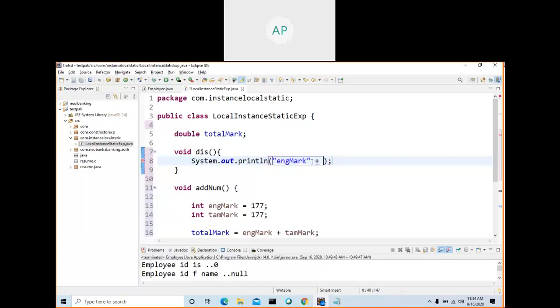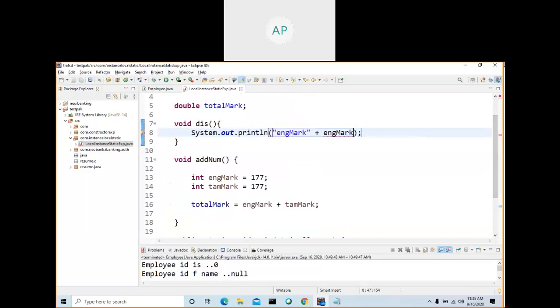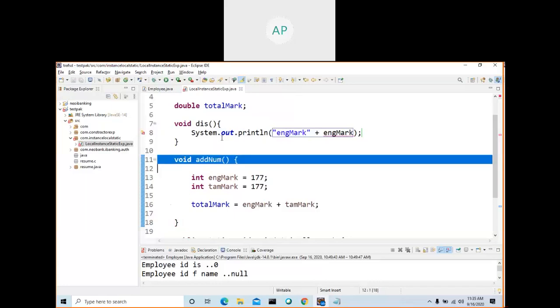What is English mark? You want to refer to English mark, you refer here. Control V. See, you are getting an error. What is this error? English mark cannot be resolved to a variable, because you cannot access this variable from outside of this method, because this is a local variable. You can access it only within this method.